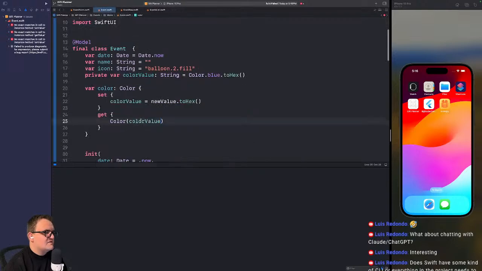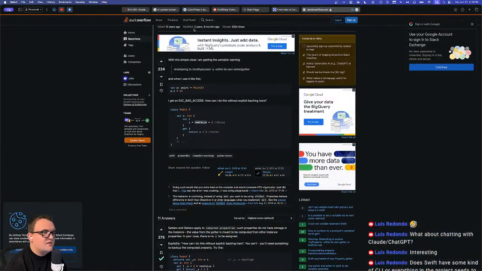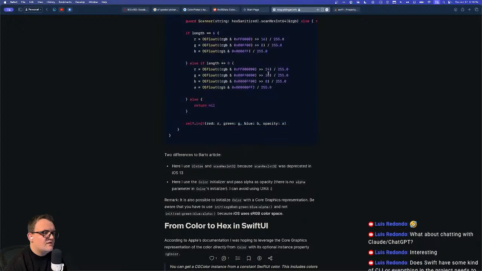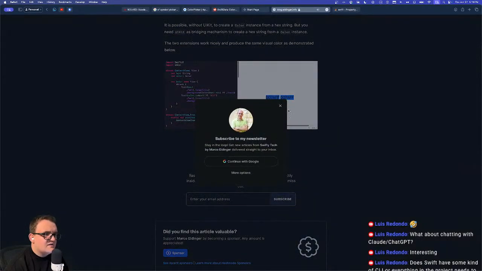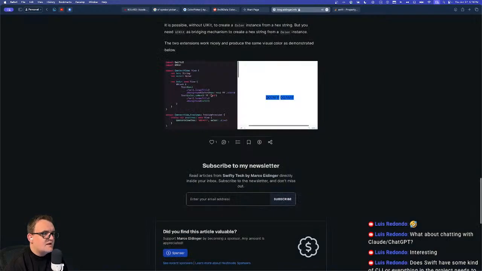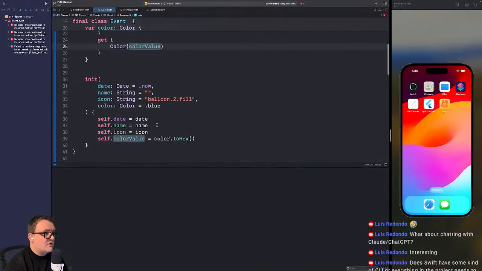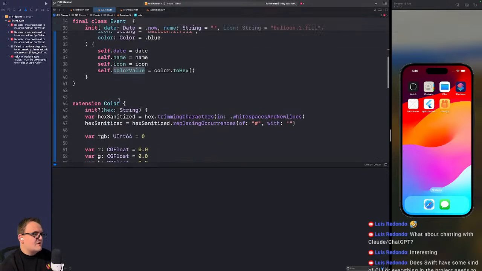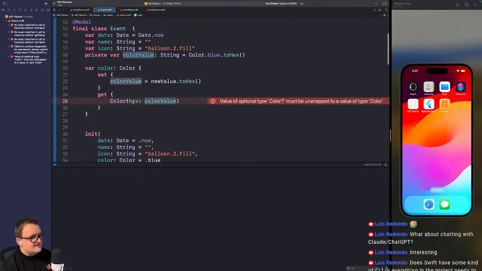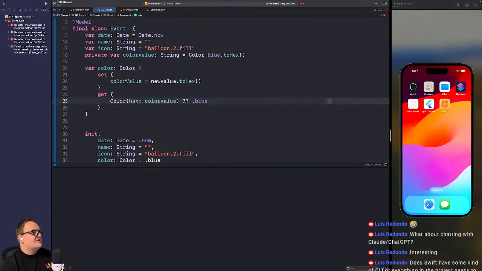Oh. Is it not using the extension I did, by the way? It should, right? Does he show you, like, using it in the end? Yeah. Heck. Oh. So it is wrong. Glad I checked that. This should be hex, specifically, because that's what we called it. And then now it's saying it's nillable. So we'll say dot blue. Everything's just going to be blue in my app.